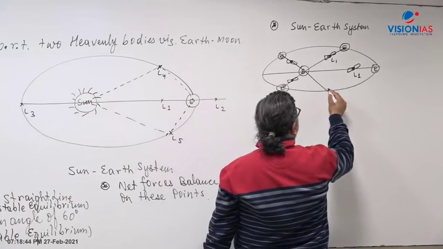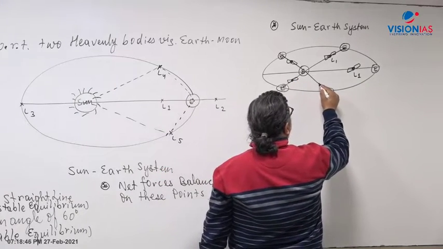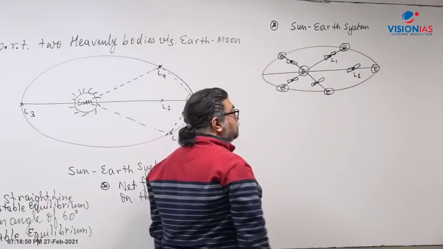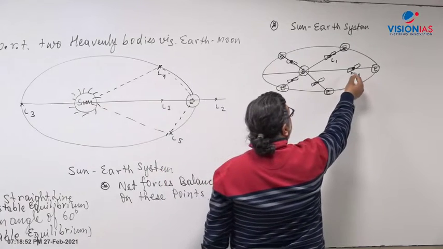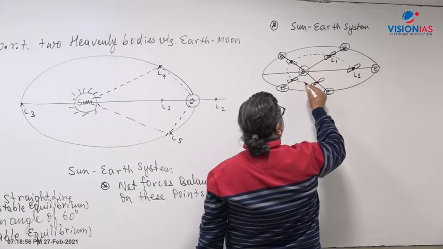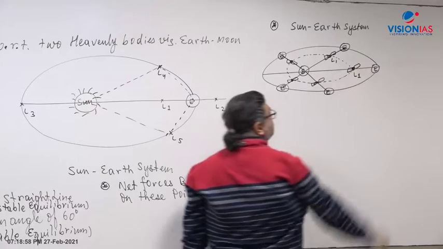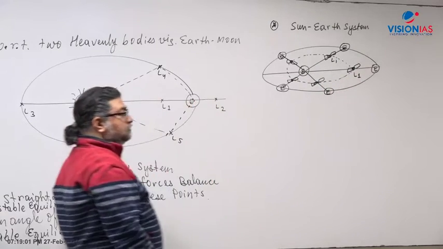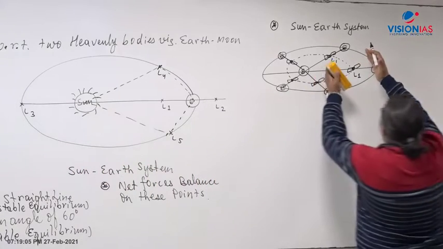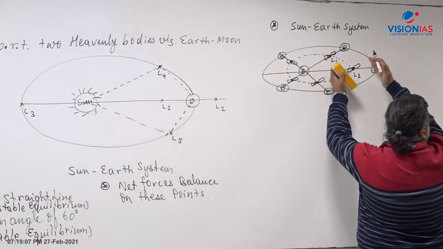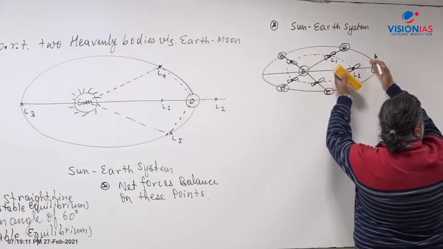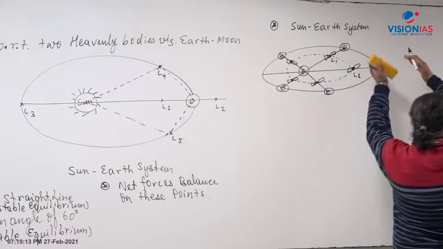As the earth revolves and comes to this point, again L1 will come here. So what is happening here? With the earth, this L1 point also moves in outer space. That means it almost looks like the earth and the satellite at the L1 point are tied with a kind of rope or string, and they both go around the sun together.